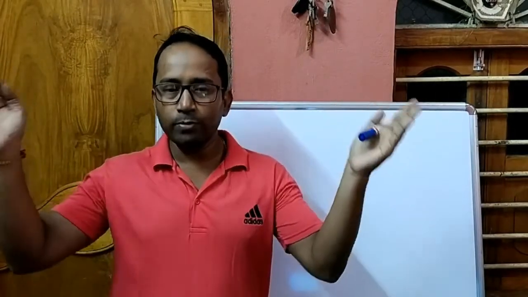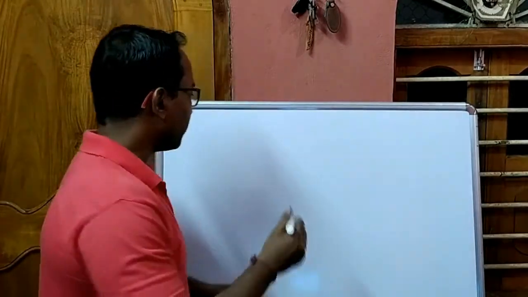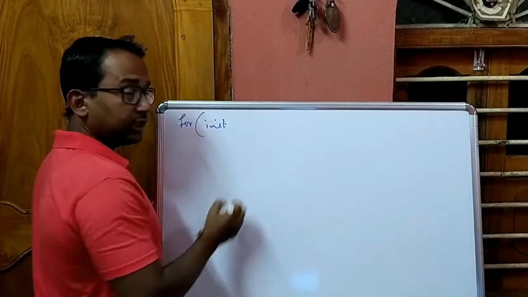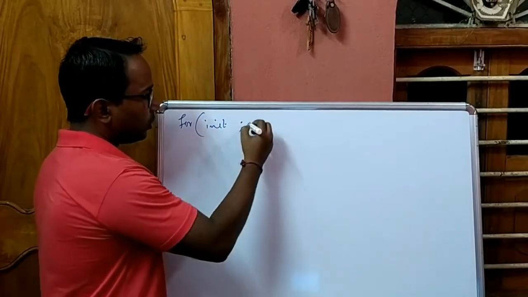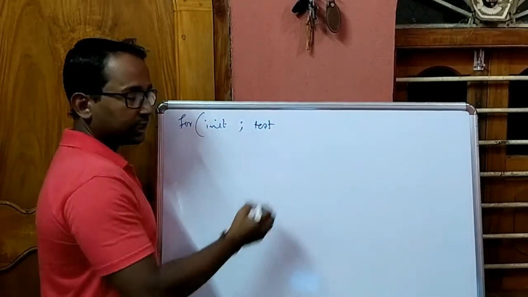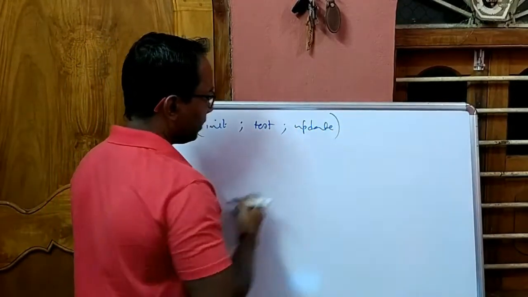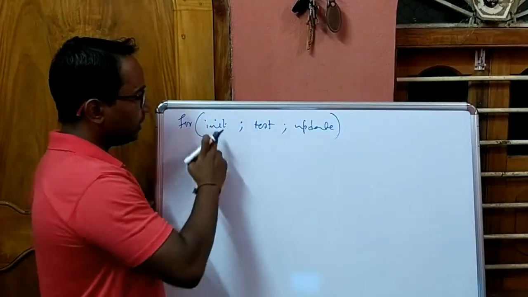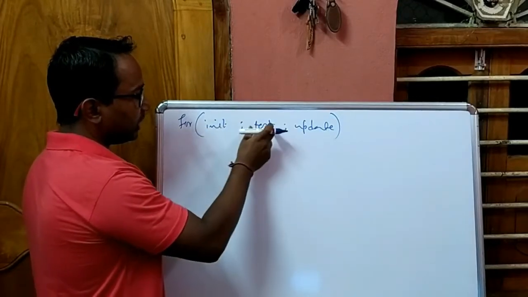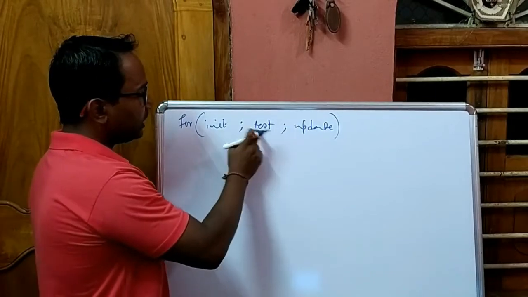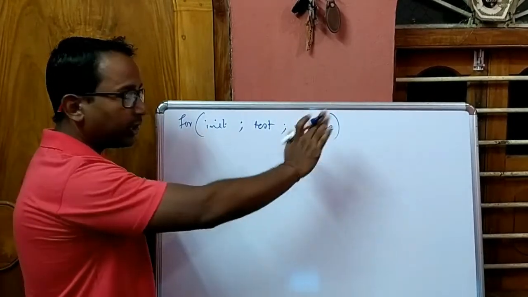Clear? Now in for loop, we can write these three expressions at the beginning to form the loop header in the first bracket. So I am writing here for, this is the initialization statement, then semicolon, test expression, semicolon, update. So this is my loop header. First initialization expression, then conditional statement, then update statement. Two semicolons are very, very important, but these expressions are not important. We can omit all these expressions.